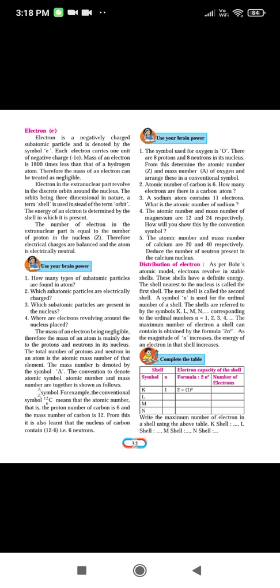Now here we have to substitute n value equals 1, n value equals 2, 3 and 4. As the magnitude of n increases, the energy of electron in the shell increases. So as n increases, n is the ordinal number of the shell, the energy of that shell also increases. Now see the activity, complete the table.